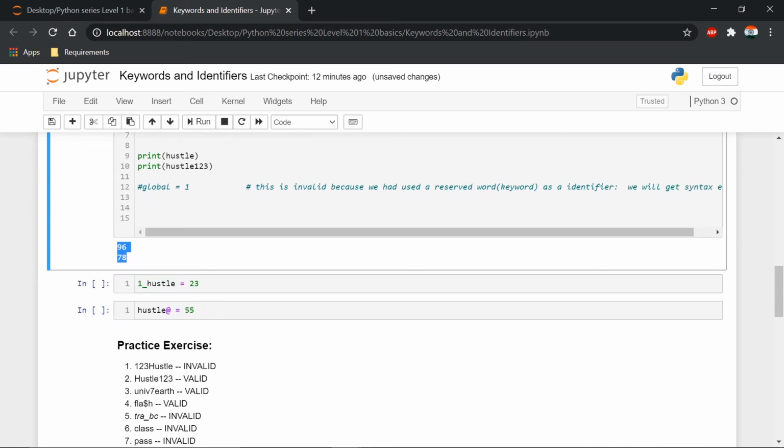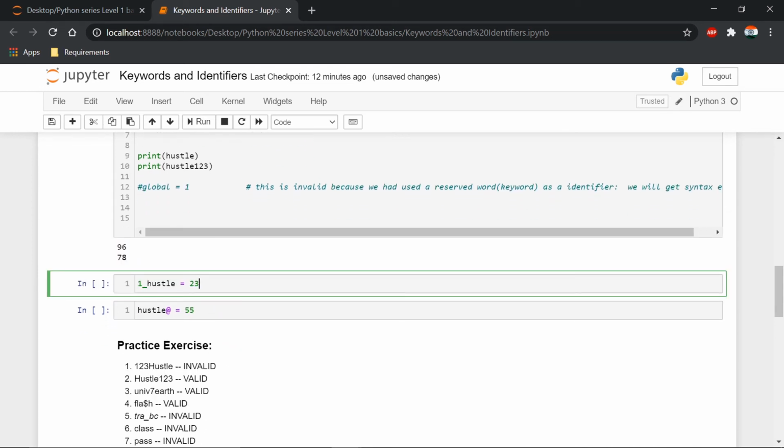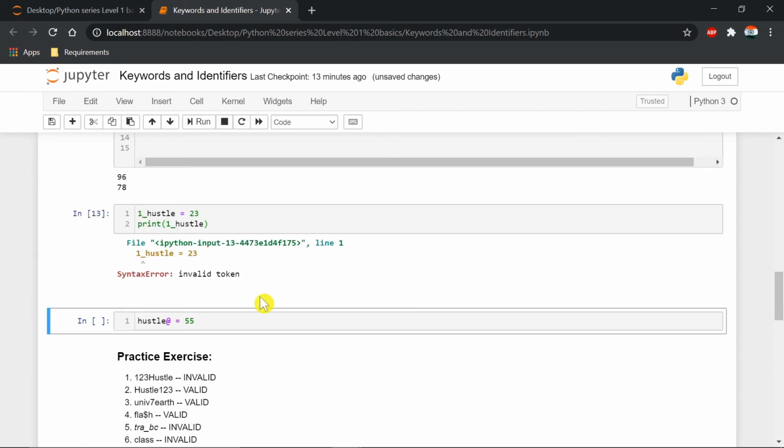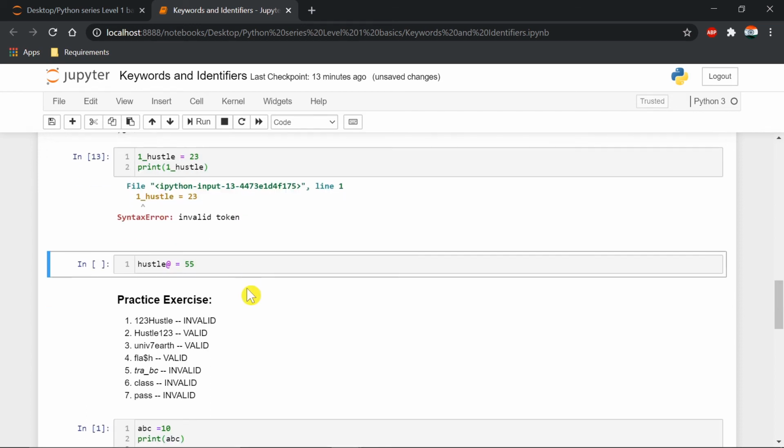So what I said earlier is that this is invalid. The identifier should not start with a numerical value; it should start with A to Z. Let me print this for you. I know that this is a syntax error, but you should get acquainted with the term: syntax error, invalid token.